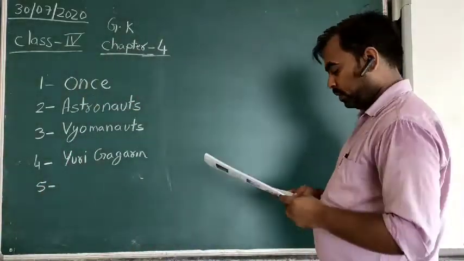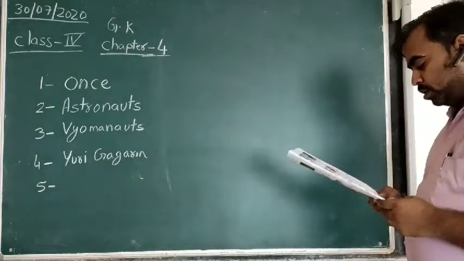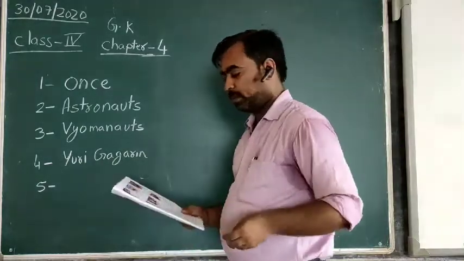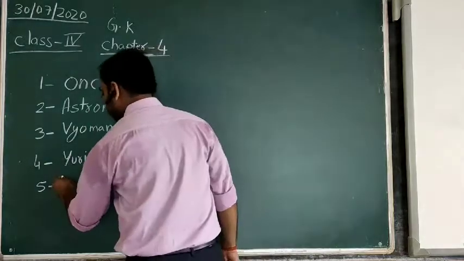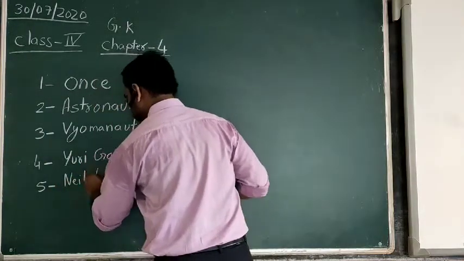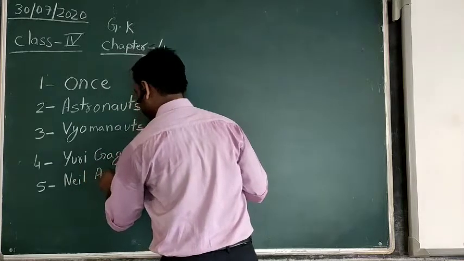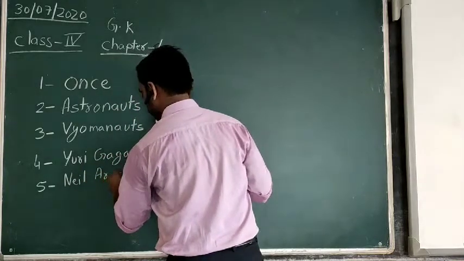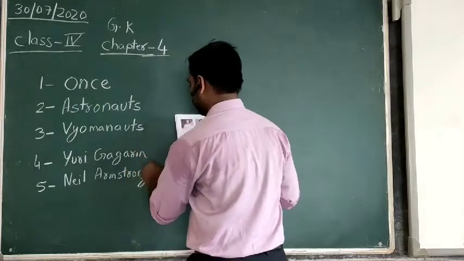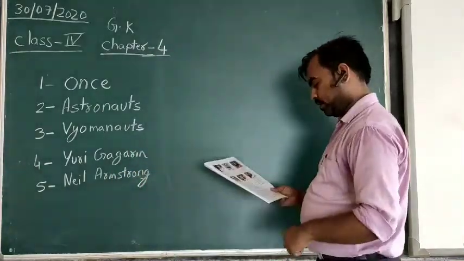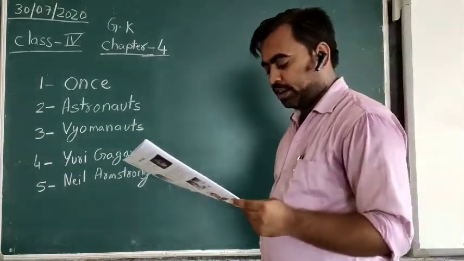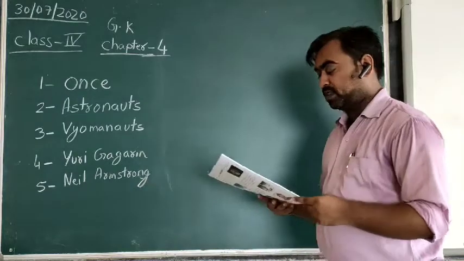And fifth one, the first man to land on the moon was Neil Armstrong, in the year 1969. And the last one, dash was the first Indian-born woman to go into space.